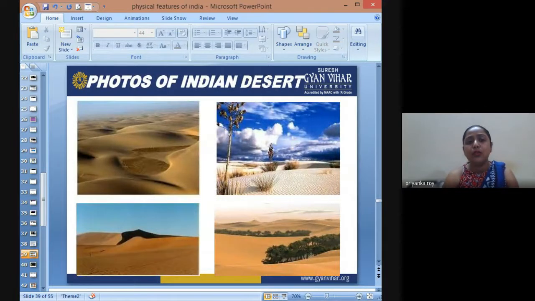These are the photos of the deserts which we come across in the Thar Desert. So we have this type of vegetation which we find in the Thar Desert, and the sand dunes look like this. We also get oases in this desertic region.